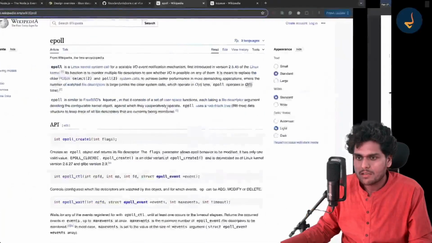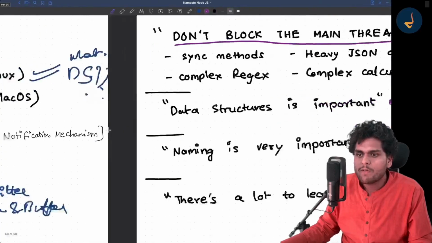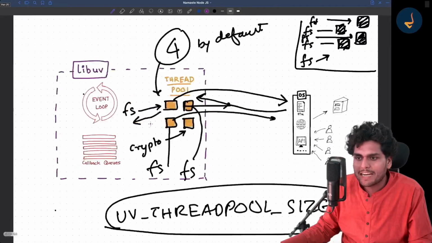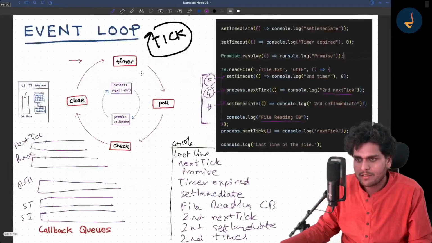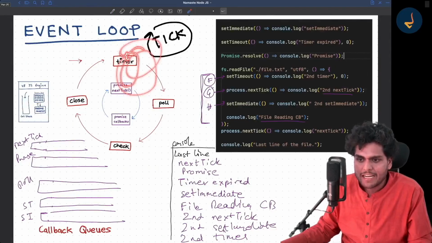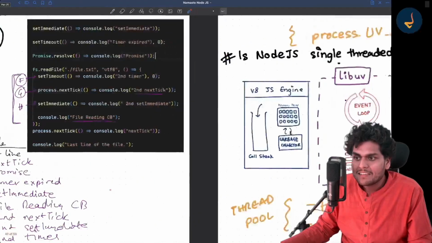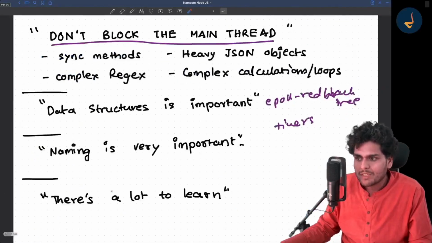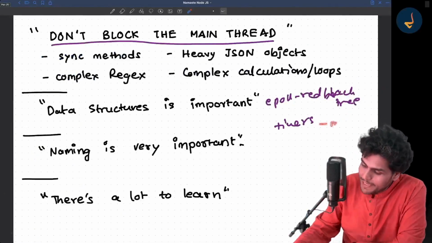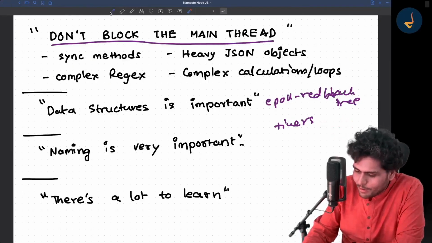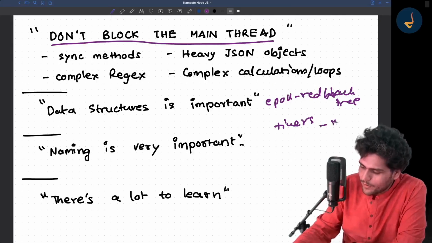Sorry, my bad. Over here, the data structure used in this timers phase, right? This timers phase maintains the timers, and these timer callbacks, it uses a min heap. Now, what is a min heap? I'm not going to tell you. This is not a data structures class. Read it out for yourself. But min heap is a data structure.